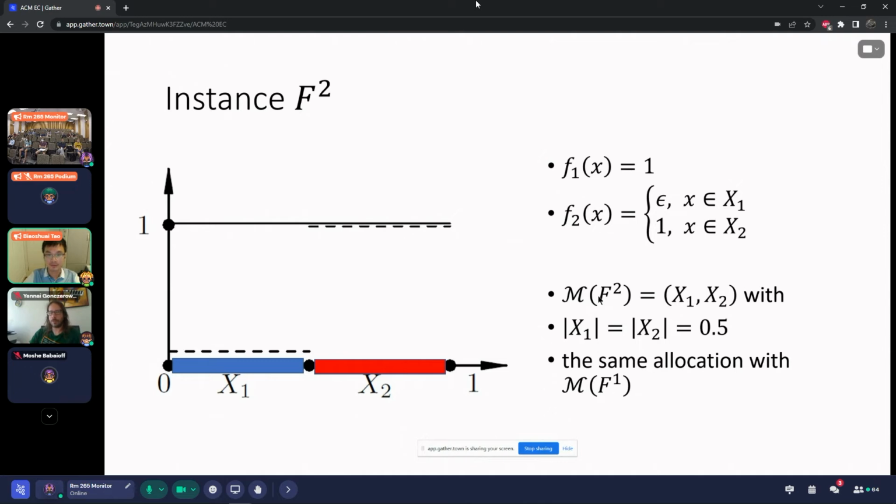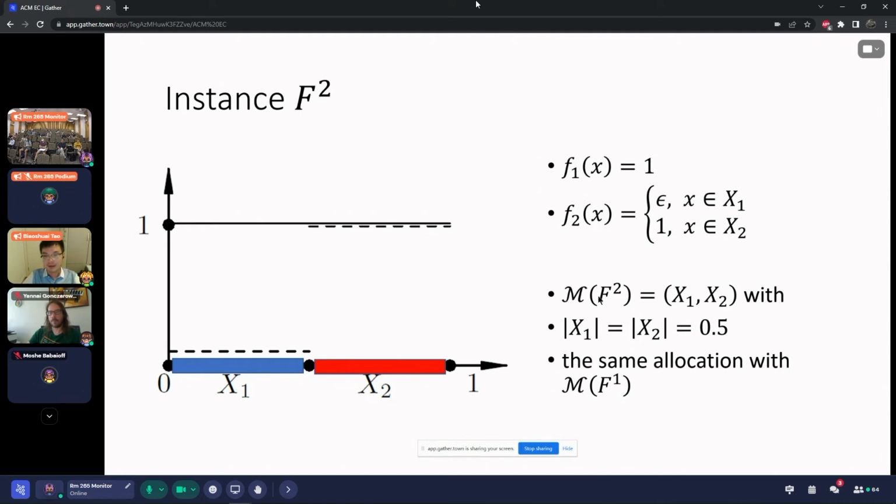If agent 2 receives a length of more than 0.5, then in the first instance, agent 2 would lie and say that the valuation function is actually what it is in the second instance. Subject to that, agent 2 can receive a length of at most 0.5. The maximum value he can receive is to receive the entire x2, where she has most value.